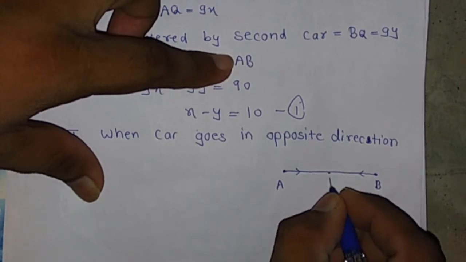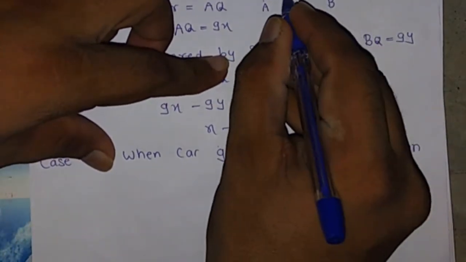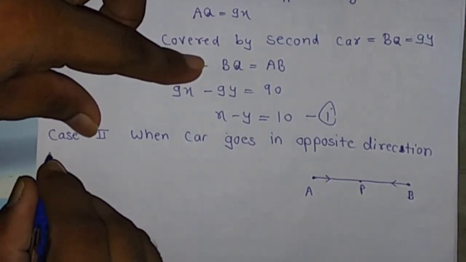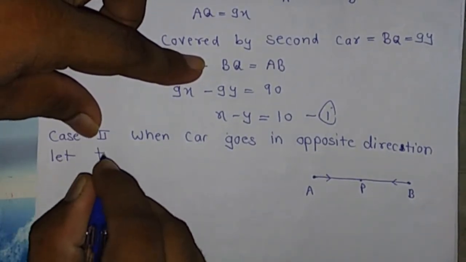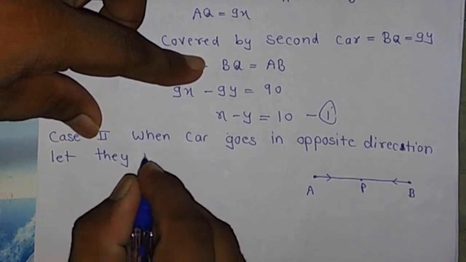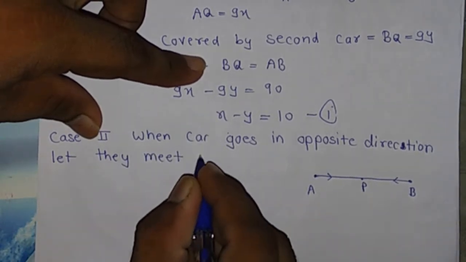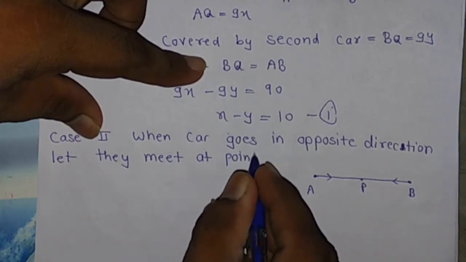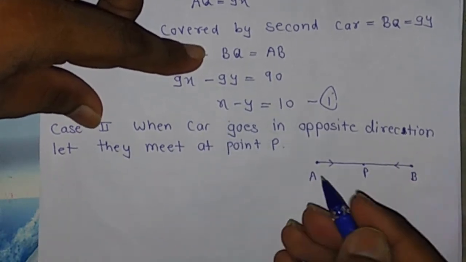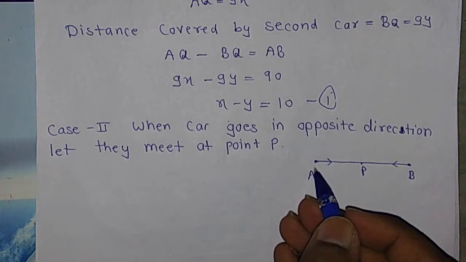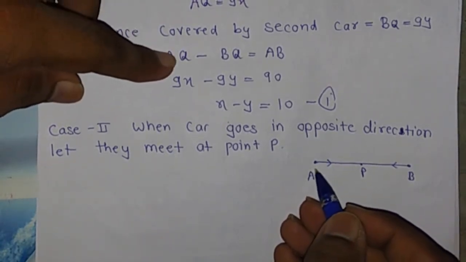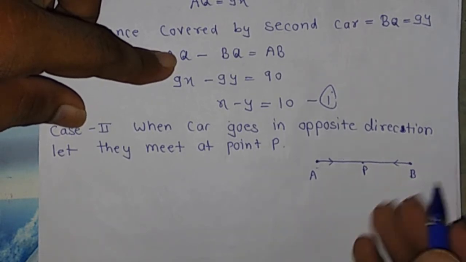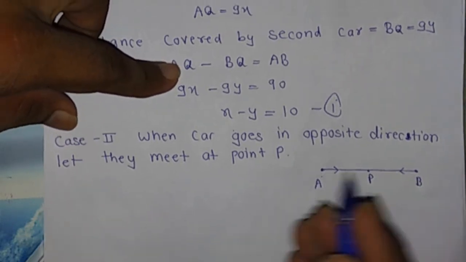They meet at point P. The distance traveled by the first car which starts from A is AP, and the distance traveled by the second car which starts from B is BP.